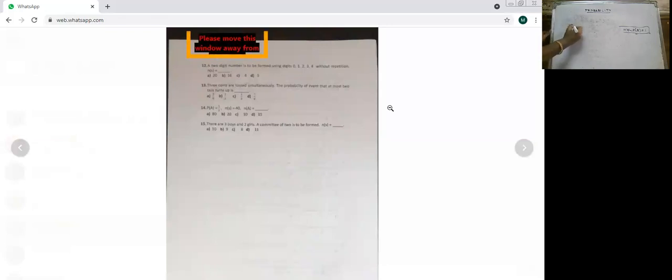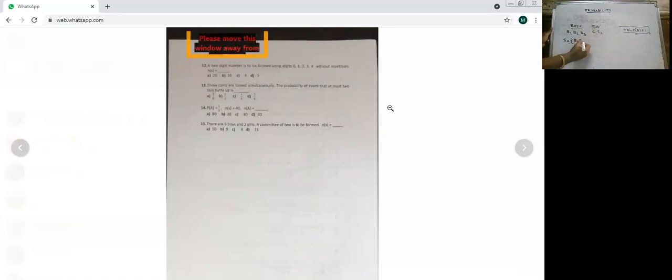So in short, how will we do it? 3 boys will be B1, B2, B3 and for 2 girls let us give the names G1 and G2. As I told you how to form the sample space, a committee of 2 is to be formed. That is, you should select 2 persons. First let us select the boys, then the girls, and then 1 boy and 1 girl, like that.